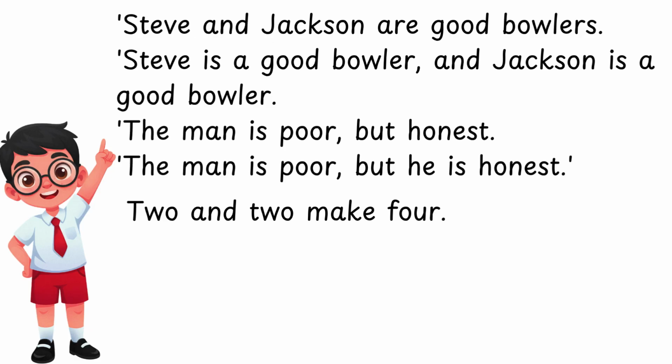Conjunctions join together sentences and often make them more compact. Thus, "Steve and Jackson are good bowlers" is a short way of saying "Steve is a good bowler and Jackson is a good bowler." So, "The man is poor, but honest" is a contracted way of saying "The man is poor, but he is honest." Sometimes, however, the conjunction "and" joins words only, as in "2 and 2 make 4." Such sentences cannot be resolved into 2 sentences.